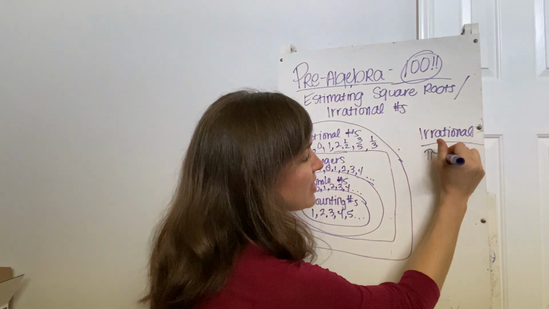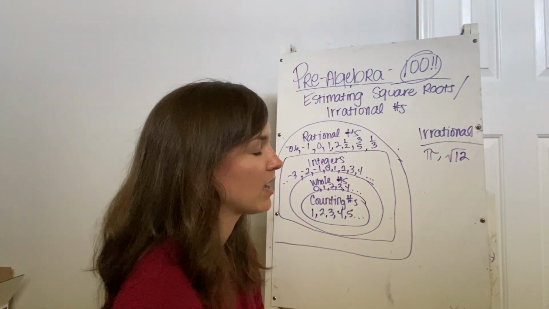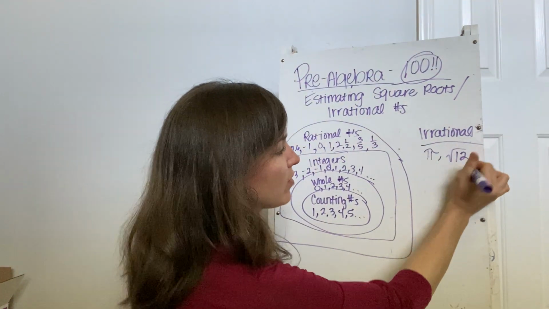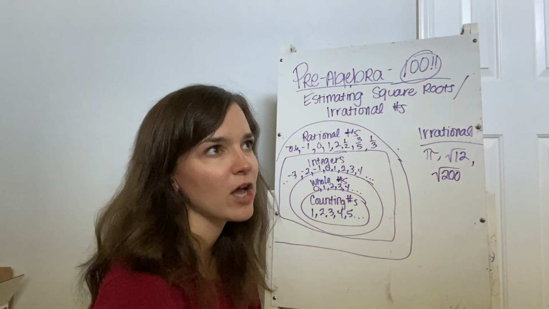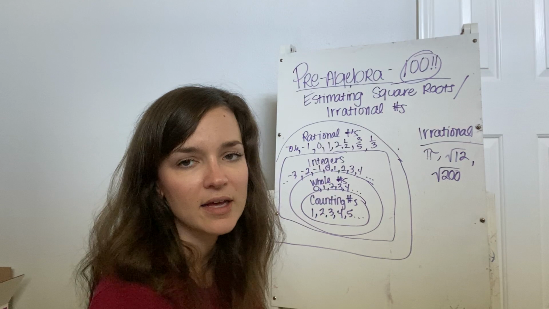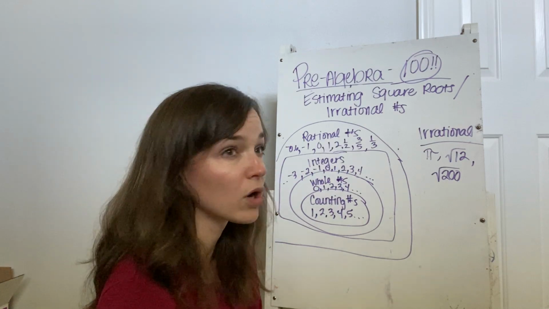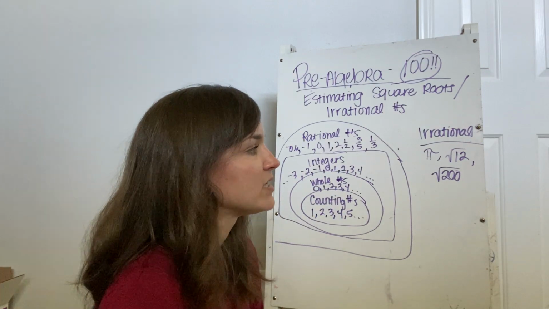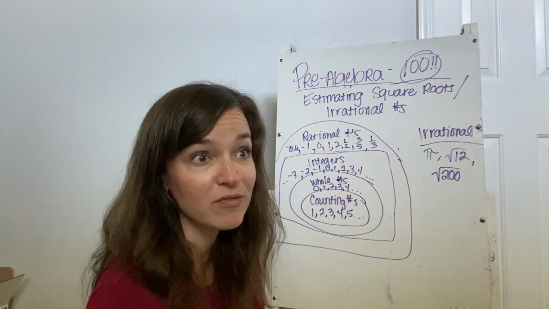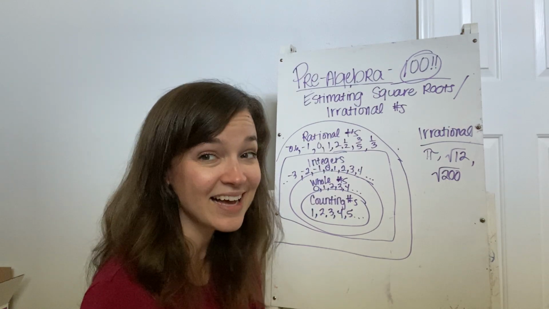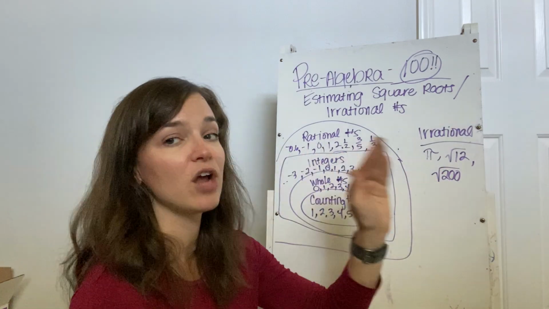So back when we said square root of 12, and we estimated that, or the square root of 200, and we estimated that. With the square root of 12, we got close enough. We said like, oh, maybe like 3.4-ish. But we said we could keep adding numbers to that, multiplying all day long, and we would never ever get there. You can multiply it for the rest of your life and you would never get there, because it's a decimal that goes on forever.